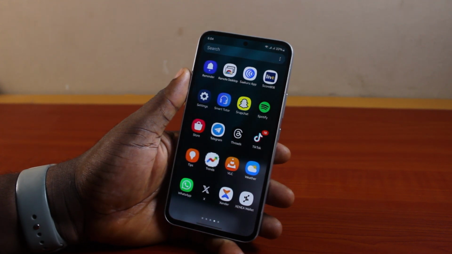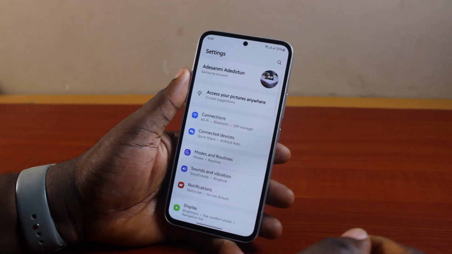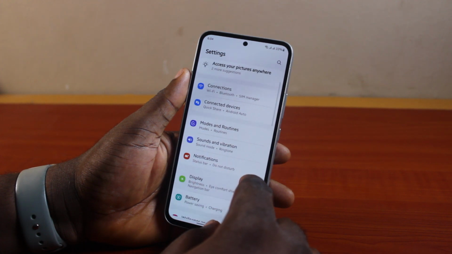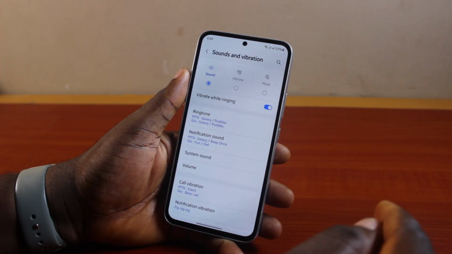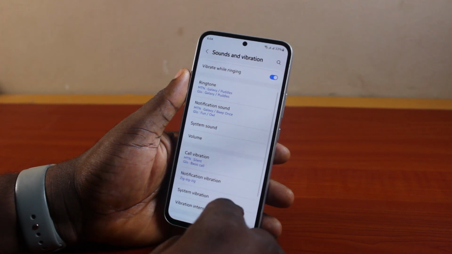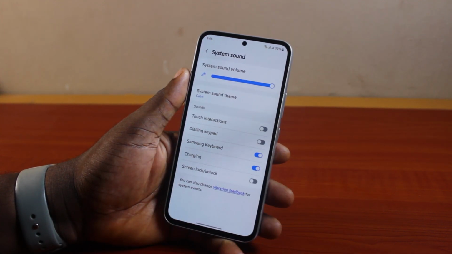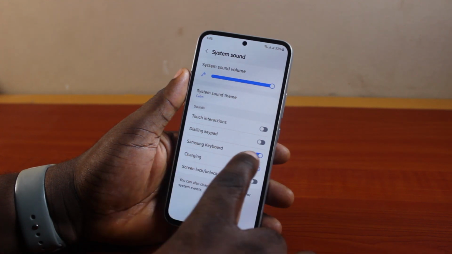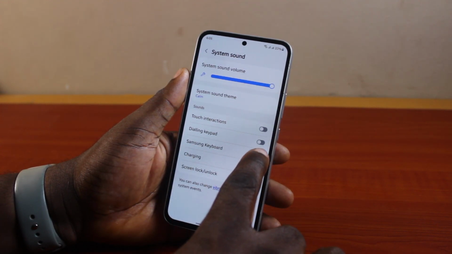Now, to disable keyboard sound on Samsung, all you need to do is go ahead and open the settings app on your Samsung phone. On the settings page, just scroll down. Click on sounds and vibration. Now scroll down the page and then click on system sound. Once you select system sound, you should see Samsung keyboard turned on. If your Samsung keyboard is enabled, go ahead and disable it.